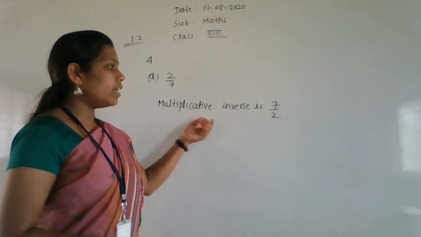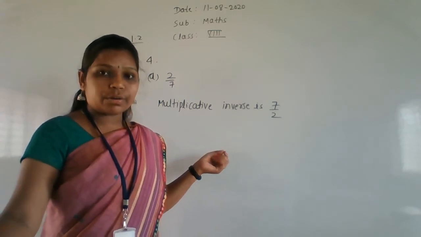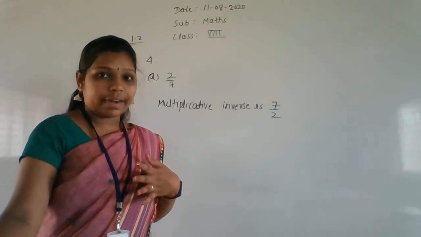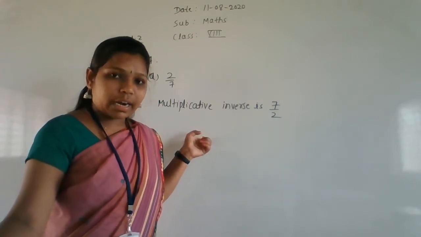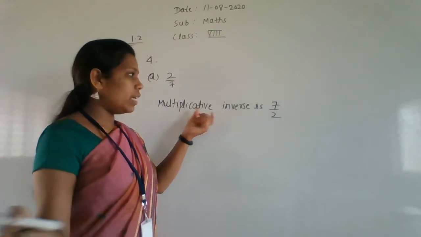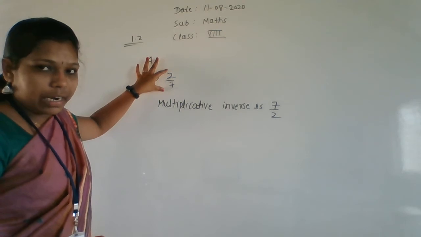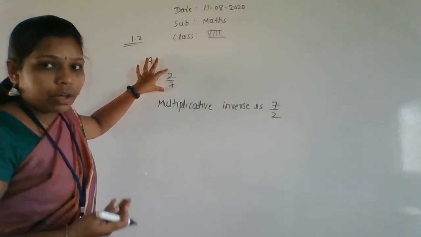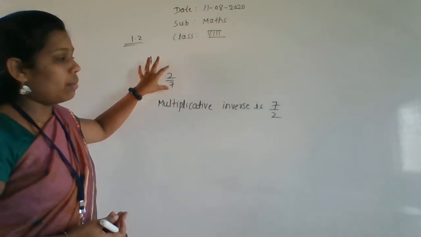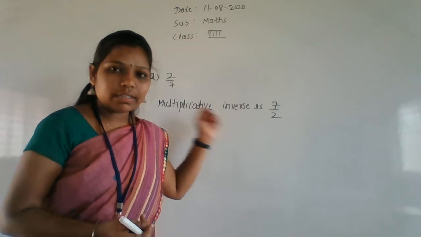Okay. So if you are finding the additive inverse, that is nothing but you have to change the sign. If it is positive, then negative. Negative means positive, like that. But here they are asking multiplicative. So multiplicative inverse is nothing but what here? We have to exchange the denominator as well as the numerator value. That is nothing but the reciprocal of a rational number. Reciprocal of a rational number I am going to write here. That is nothing but the multiplicative inverse value.